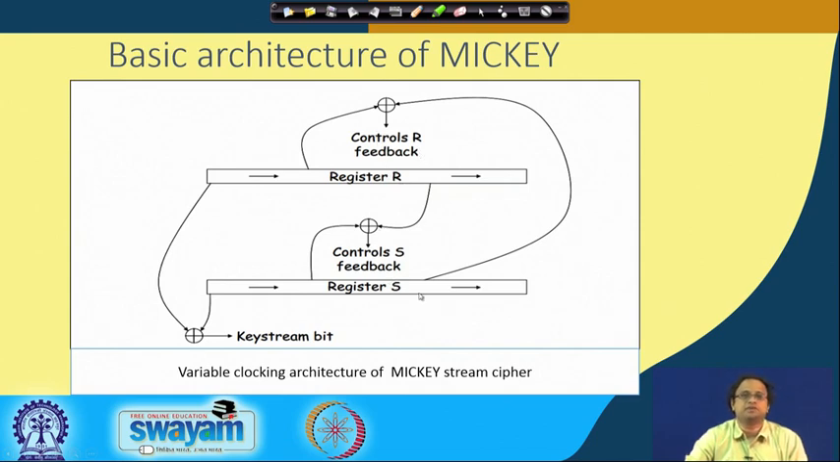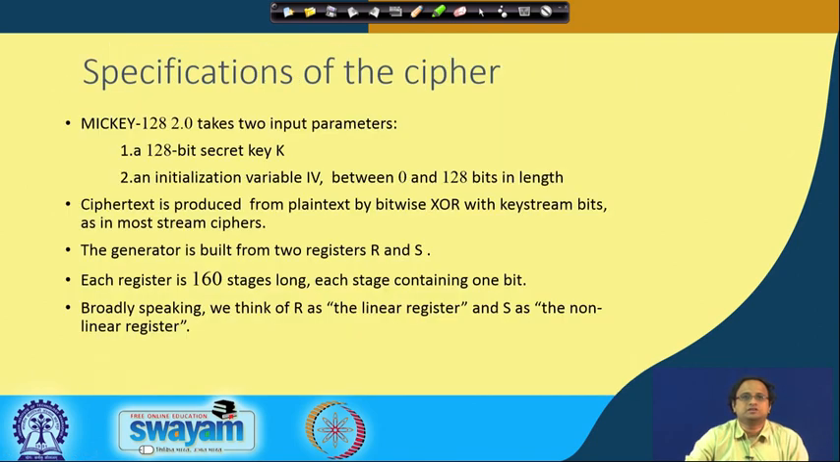That means the clocking of both the registers takes place in a somewhat irregular way, and that is why its name. They are finally XORed to get your key stream bits. This is the corresponding output of your key stream generator. There are different stages of how this particular cipher works.